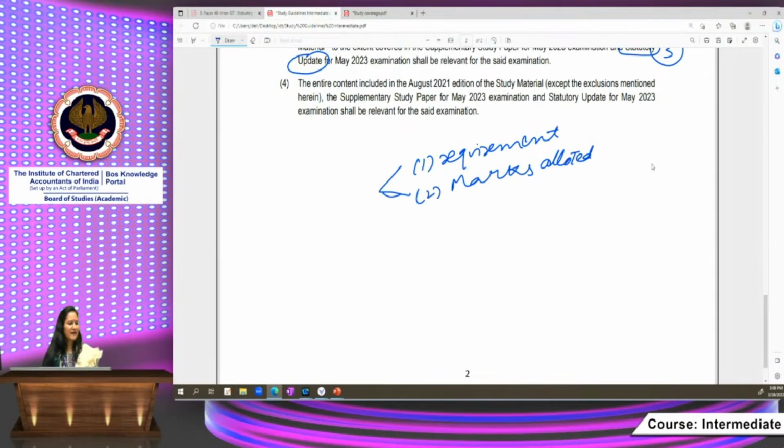Then Miss Preeti has said, ma'am, I have the May 22 edition book. Should I read the supplementary study paper? See, Preeti, I think you're confused with direct taxes, because for indirect taxes, the August 21 edition is applicable for you. Or you might have a reprint of May 22, but yes, for indirect taxes, you have to read the supplementary study paper for the May 23 examination.